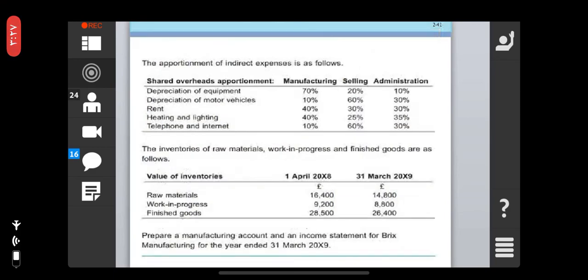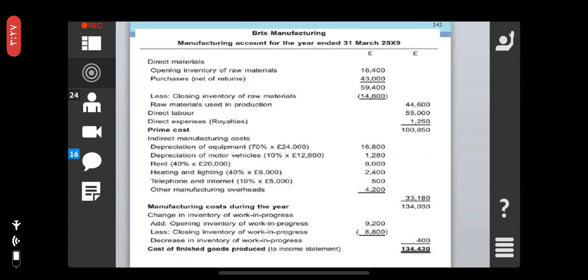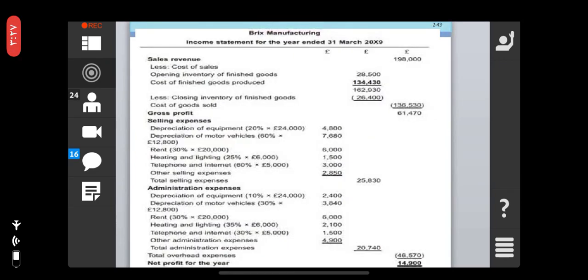Now the opening inventory of work in progress. What is the opening inventory of work in progress? 9,200. 9,200 minus closing inventory 8,800, so it is 400. 400 added, so it is now 134,430. This is the cost of finished goods produced. Now we are going to make the income statement for the year ended 31st of March 2009 for Bricks Manufacturing Company.